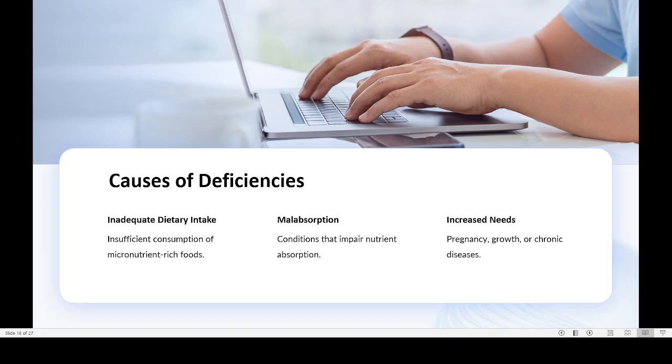Iodine is usually obtained by people living in coastal areas, because fish contain a lot of iodine. But what happened in India during the early period is that people living inside, a little far, 100 or 200 kilometers away from the coastline, may not be consuming enough fish. So people who are not consuming fish were facing this problem of iodine deficiency, and goiter was very common during that time. So then the government introduced iodized salt.